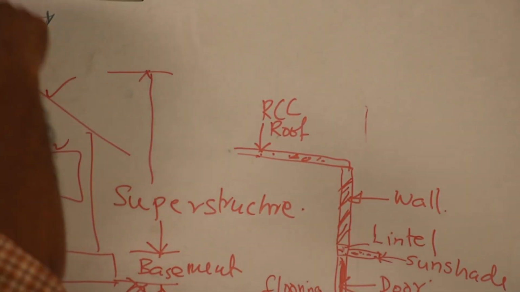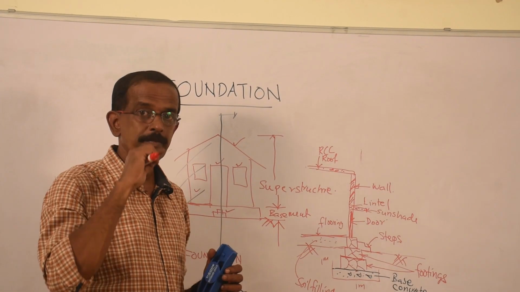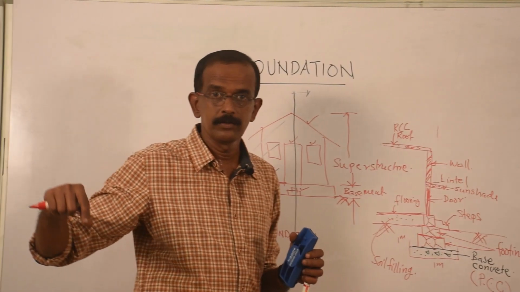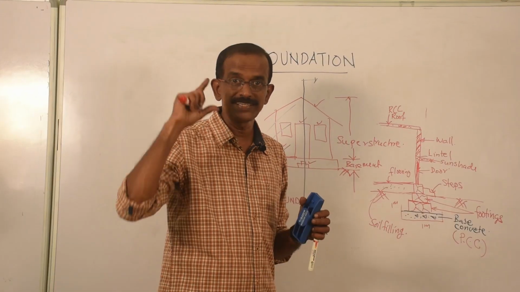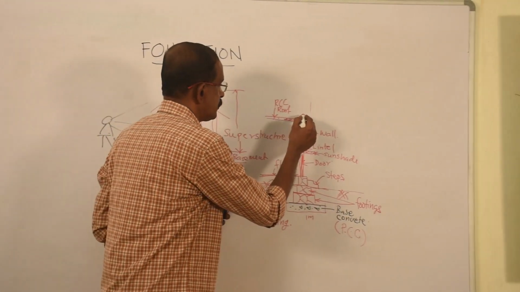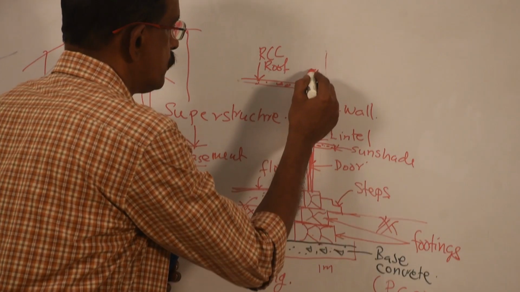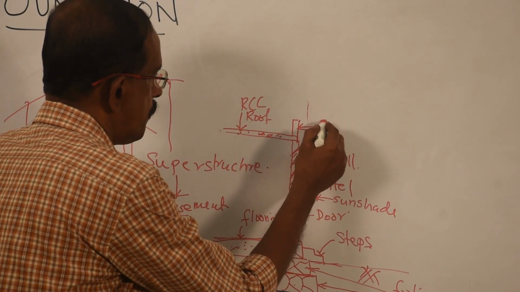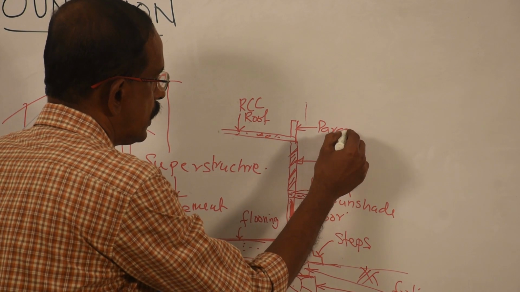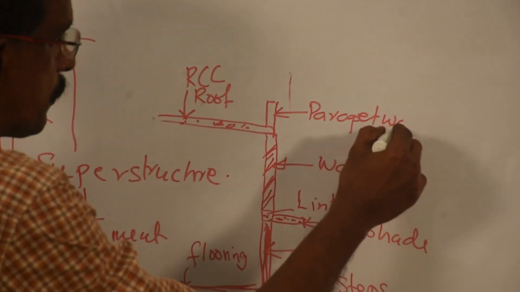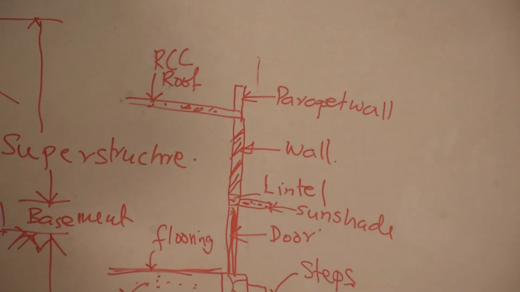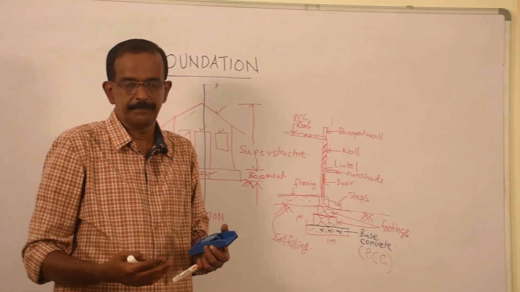And if you go to the terrace, top of the roof, there will be a small wall throughout the outer periphery of the terrace. That also you have to show it here. That wall is called parapet wall. Actually, the purpose of the parapet wall is to give protection, safety.